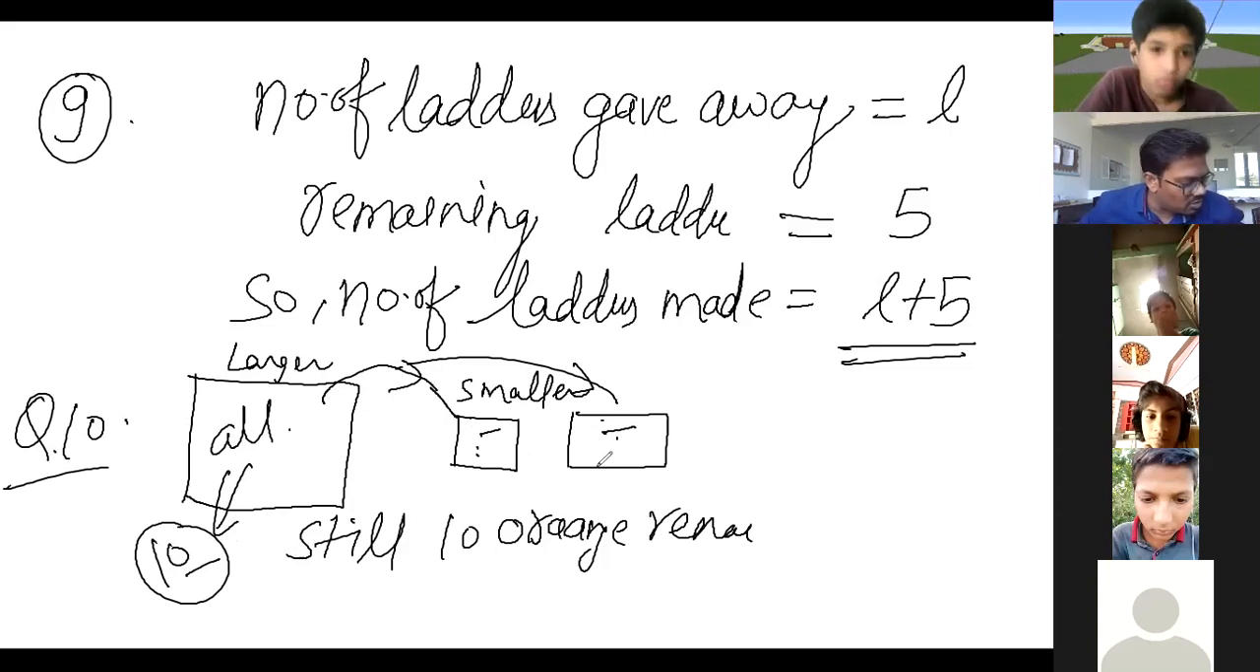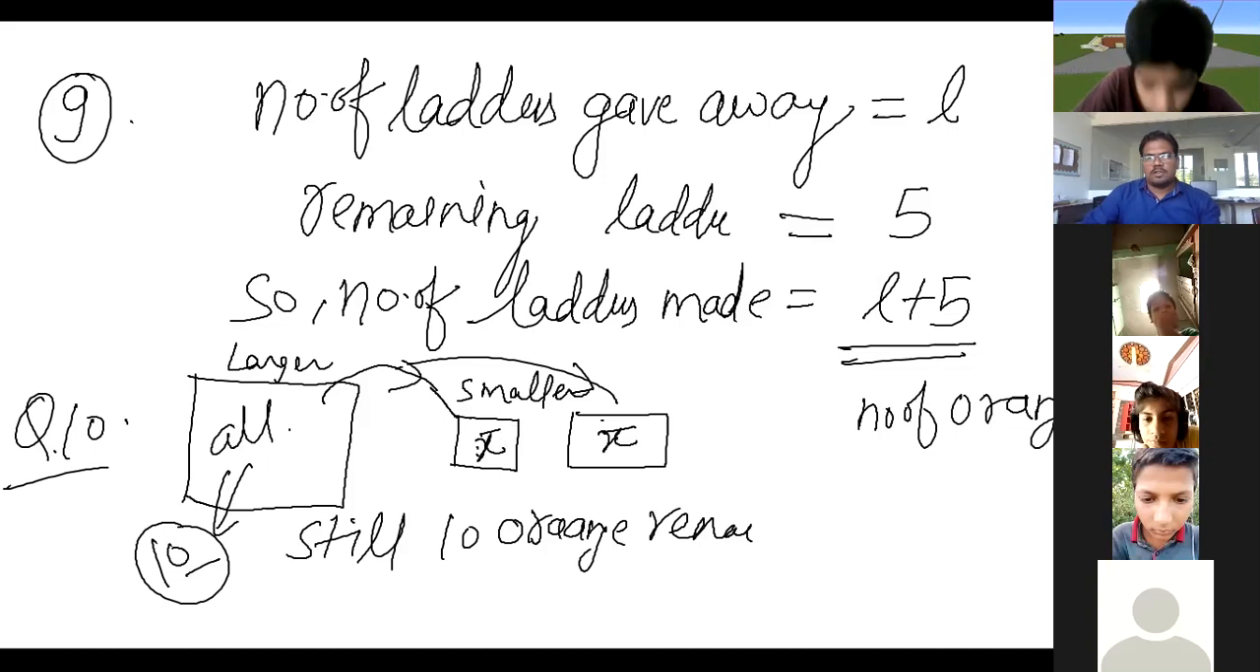If the number of oranges in a small box is taken to be x, so the number of oranges in a small box is x. There will be two small boxes, so the number of oranges in the two small boxes will be 2x. Two multiplied by x, plus 10: 2x plus 10.